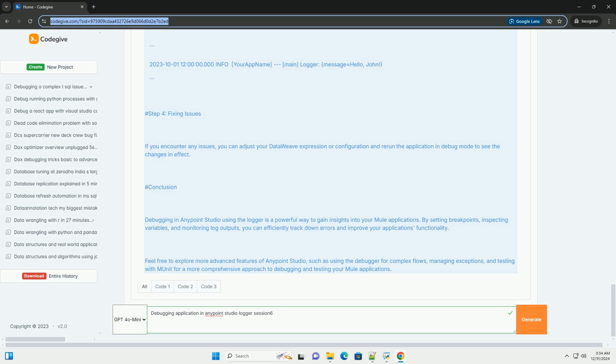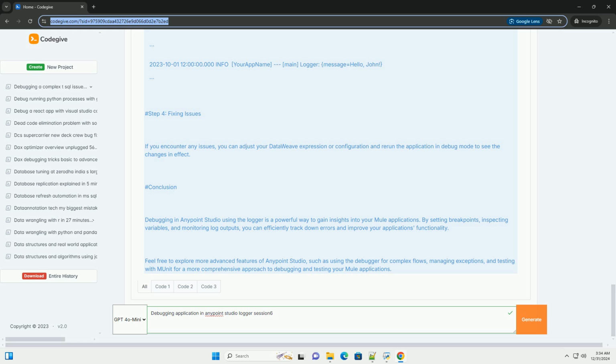Step 3. Debugging your application. 1. Set breakpoints. To set a breakpoint, double-click on the line number in the flow where you want to pause the execution, for example on the transform message component. 2. Run in debug mode. Click on the debug icon, a bug, in the toolbar to run your application in debug mode.